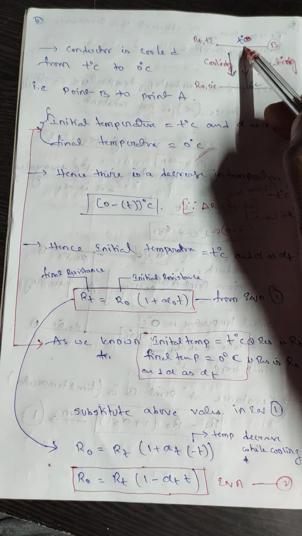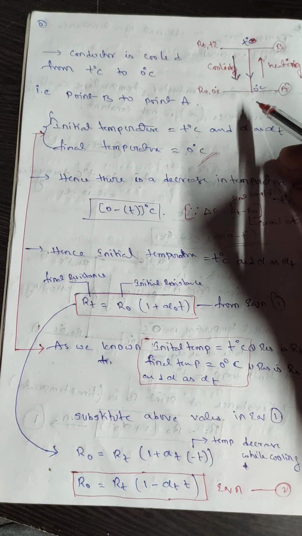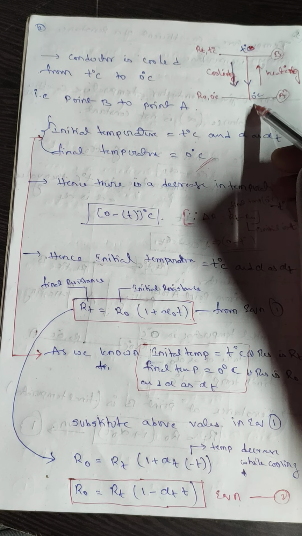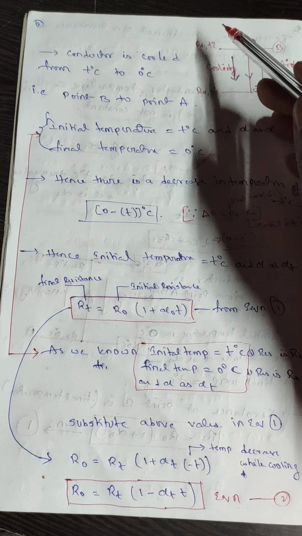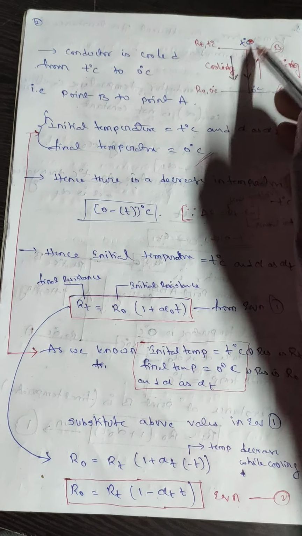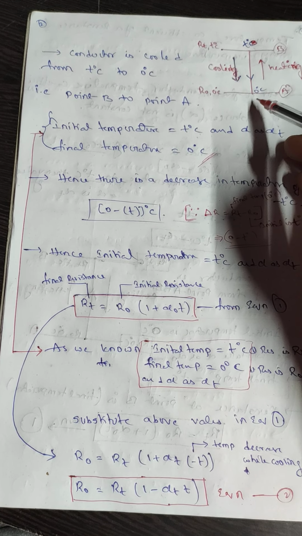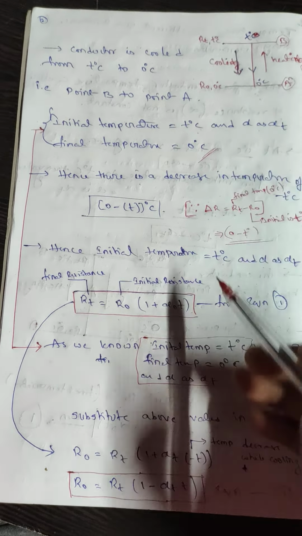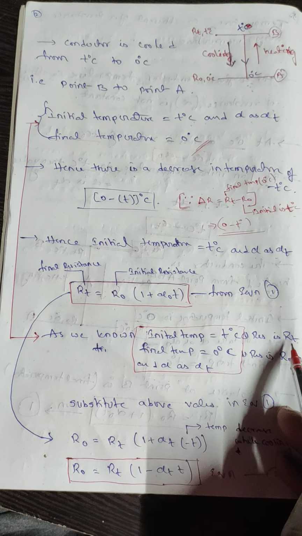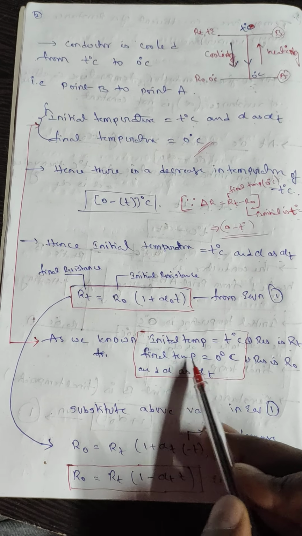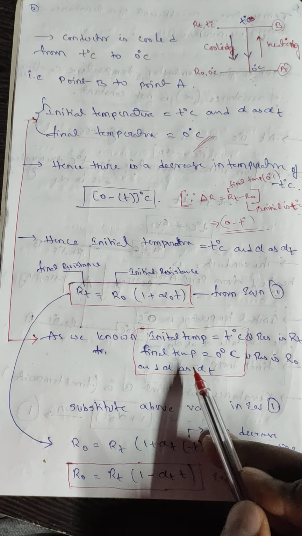Once it is heated from A to B, the initial temperature is 0 degrees and the final temperature is T degrees. Afterwards it is cooled from T degrees to 0 degrees. Here the initial temperature will be T degrees and the final temperature will be 0 degrees. So the initial temperature is T degrees Celsius and the resistance is RT, the final temperature is 0 degrees and the resistance is R0, and the alpha value will be alpha T.